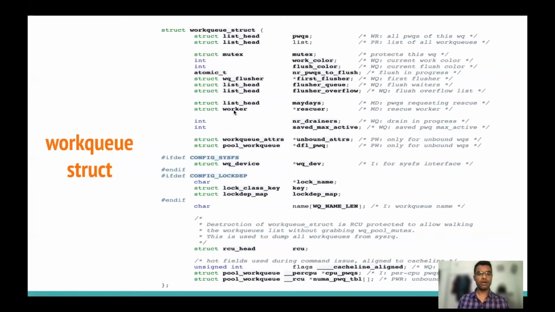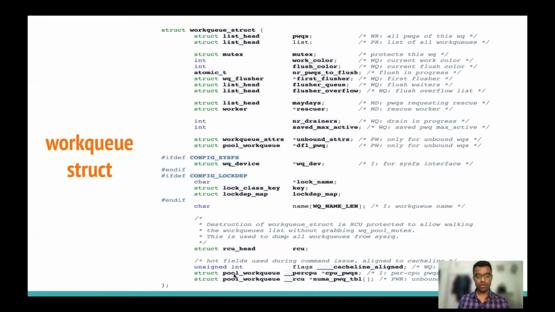Here is the structure of the work queue. It contains pointers to different pool work queues, and the list of other work queues.